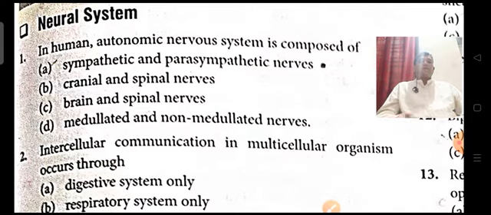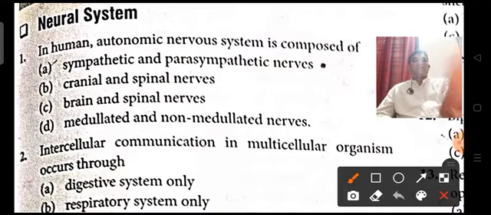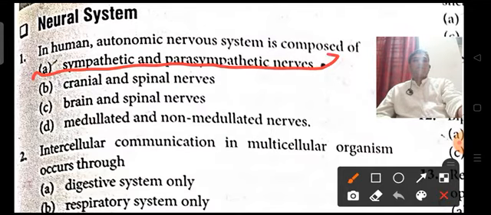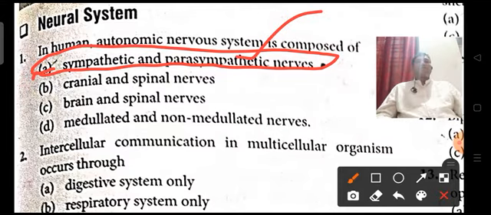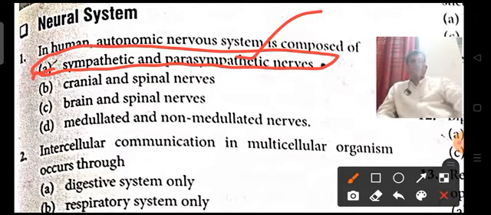The sympathetic nervous system and parasympathetic nervous system are the components of the autonomic nervous system, and this is generally used for the maintenance of body activities.